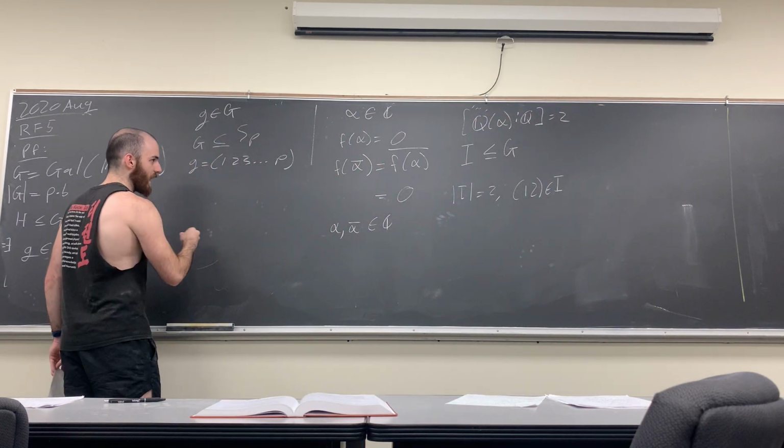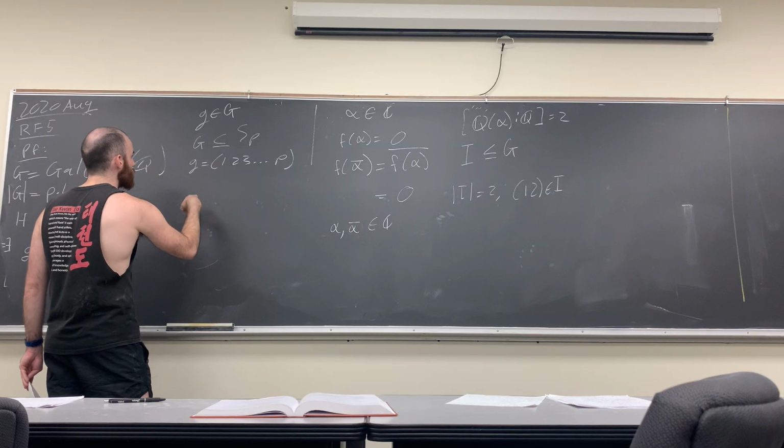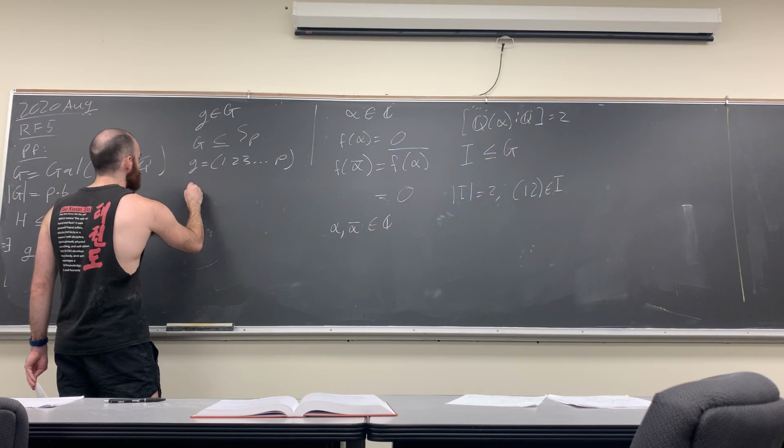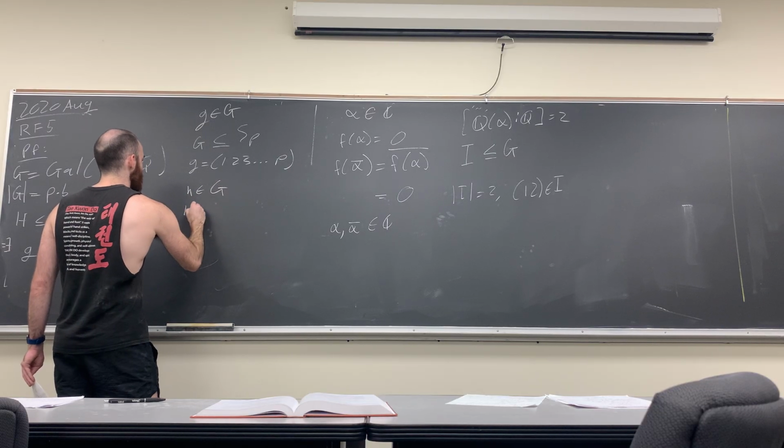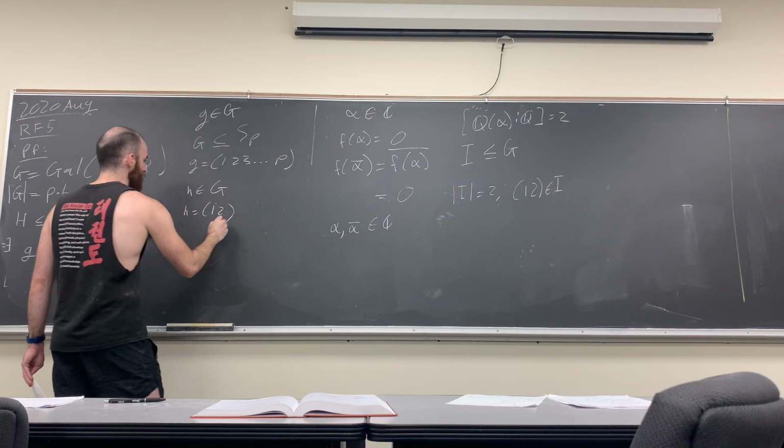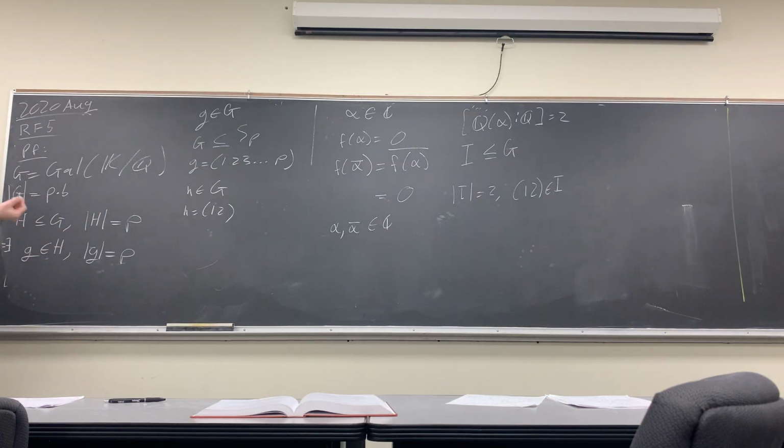So instead of g, I'll just use h. h, an element of G, h is equal to (1 2). So it permutes the complex roots there.